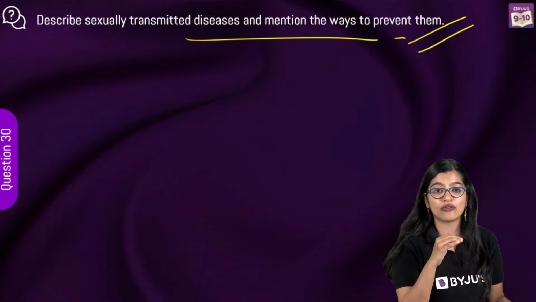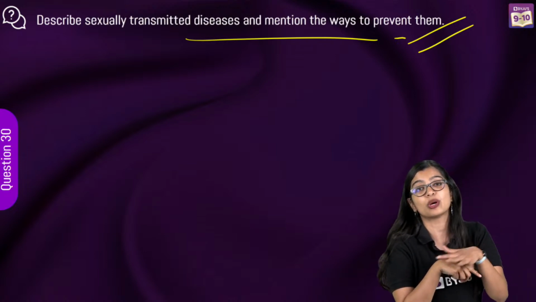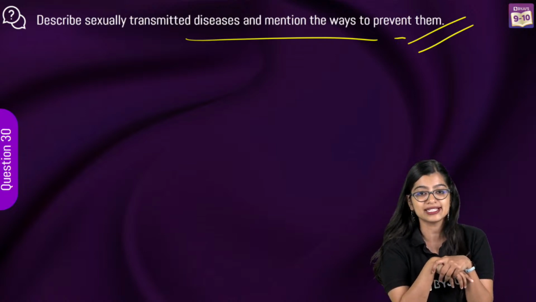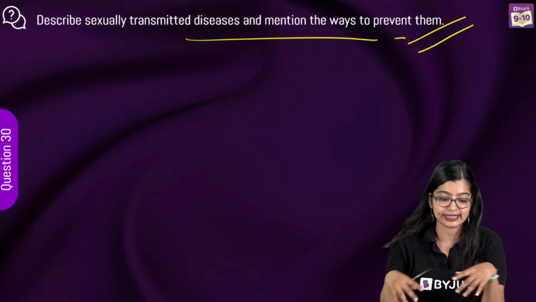Ma'am, where did the egg go if it doesn't get fused? It will be removed out through the body during menstruation, right? It will be removed out, unfertilized egg.